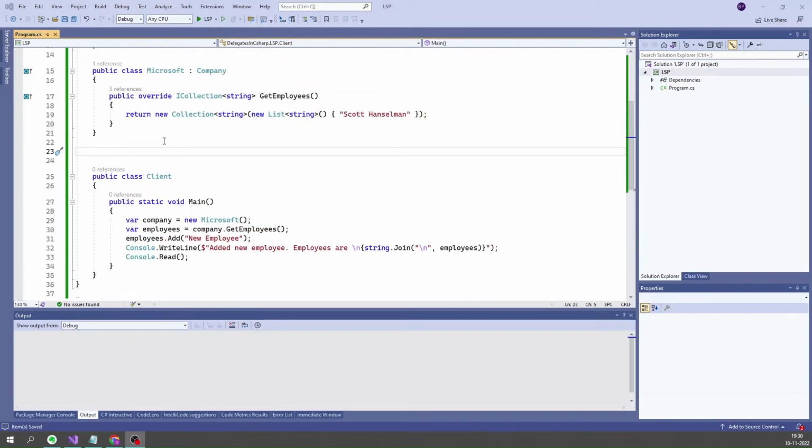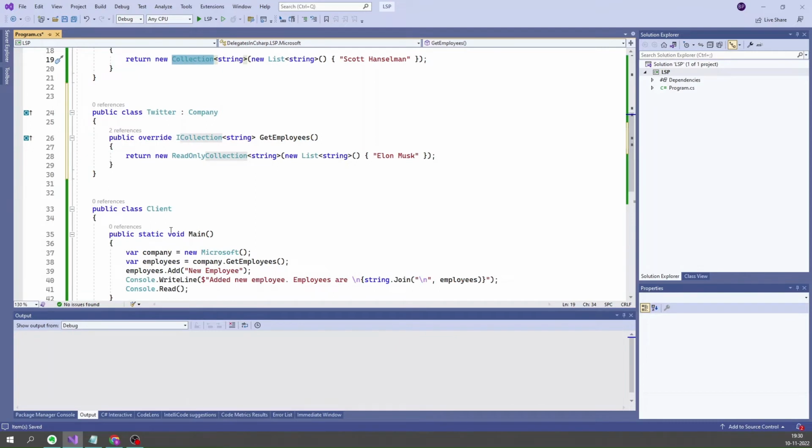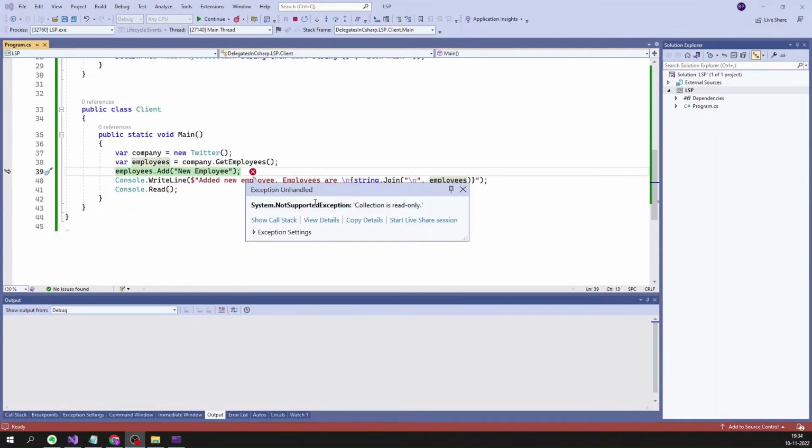Now I will create a second class called Twitter that inherits from the same abstract class Company. But here I am going to return a read-only collection instead of the collection that was written in the Microsoft class. So as per LSP, I should be able to substitute Microsoft with Twitter. Now let us run this code and see what happens. You can see that we get a System.NotSupportedException: Collection is read-only.